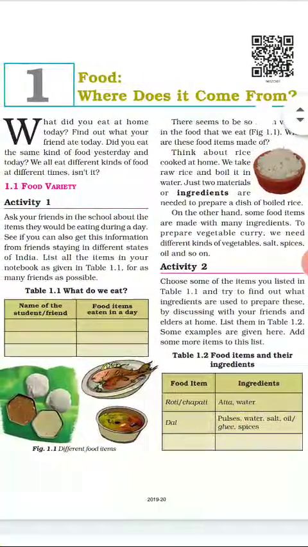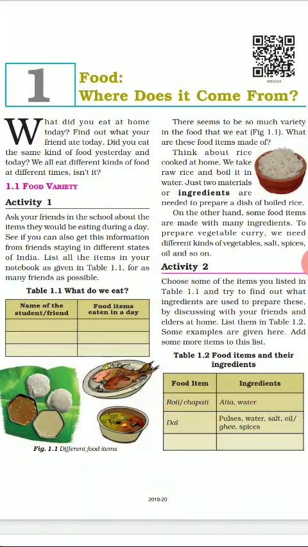In this video we are going to discuss grade 6 chapter 1, Food: Where does it come from? So food, as we know, is a very basic requirement and we eat food daily. Different food we eat, and in different forms we prepare the food and we eat. So in this chapter let's understand what food is and where does it come from.